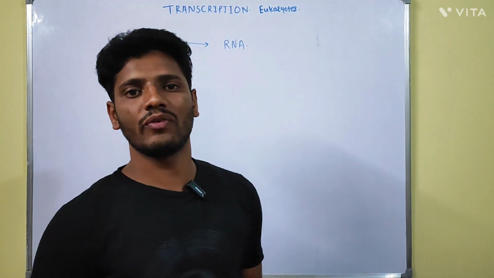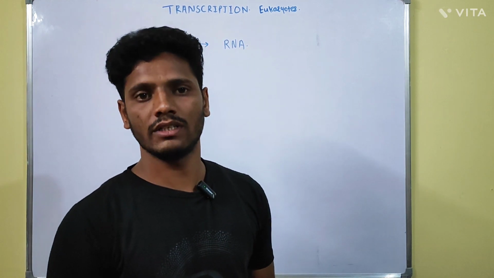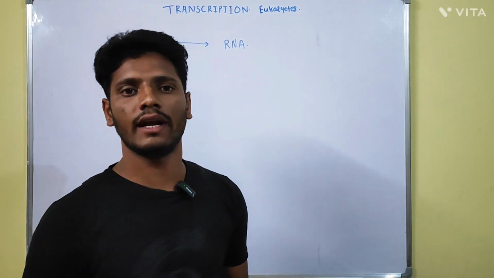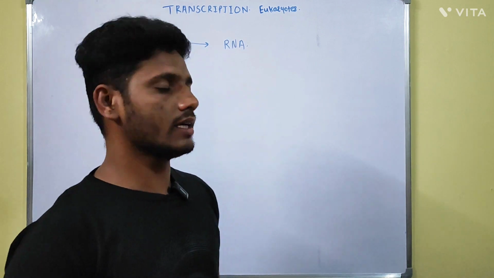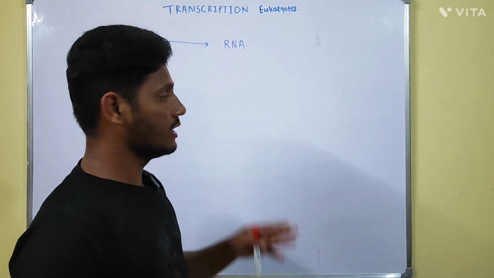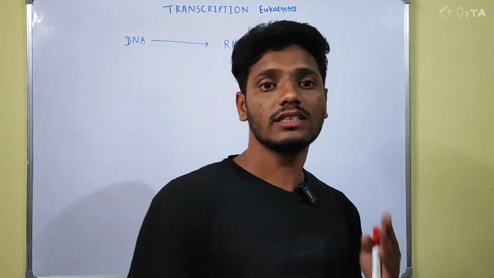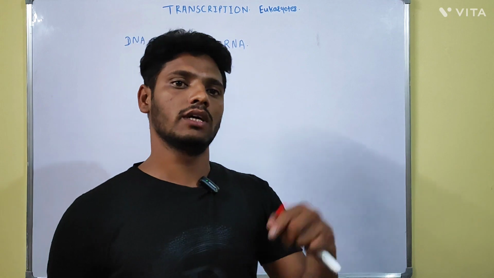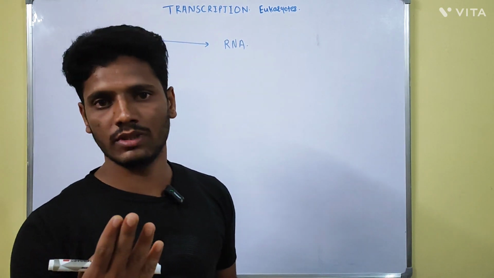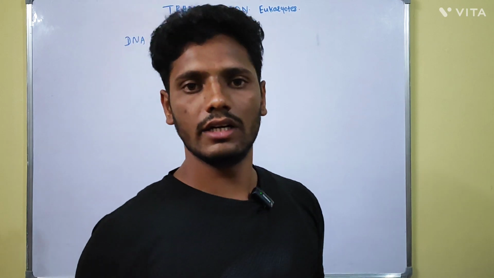The enzymes that are required in the process of transcription in eukaryotes are RNA polymerase 1, RNA polymerase 2, and RNA polymerase 3. In prokaryotes, there is only one enzyme, that is RNA polymerase enzyme, and this RNA polymerase enzyme in prokaryotes transcribes all three types of RNA, that is rRNA, mRNA, and tRNA.